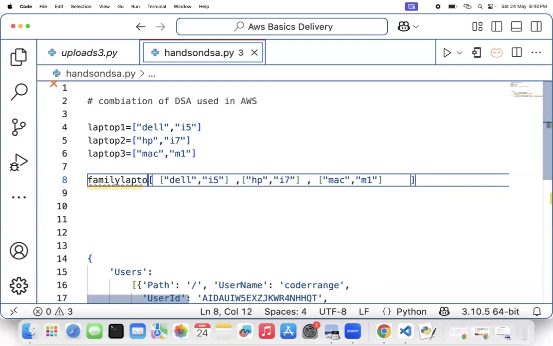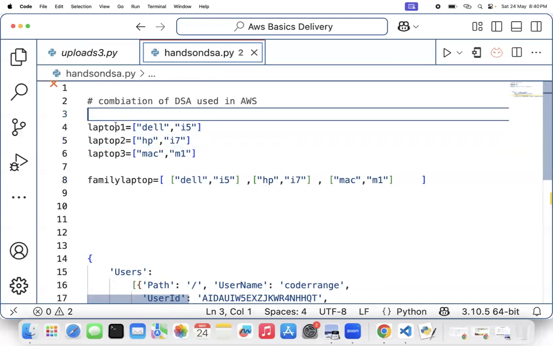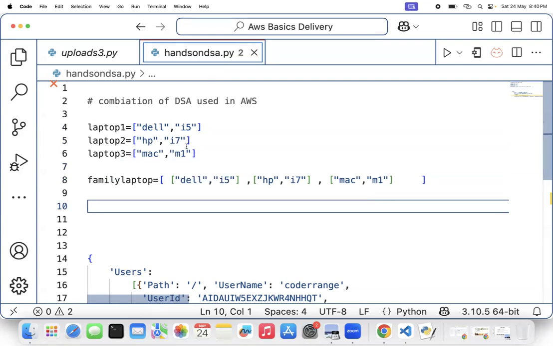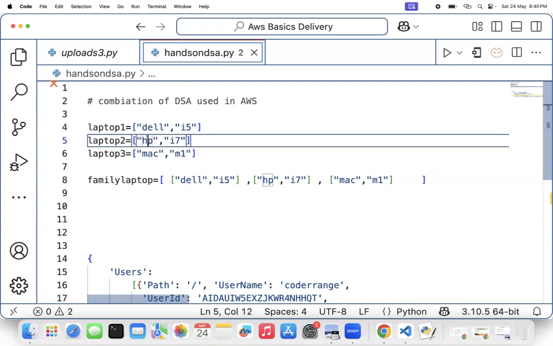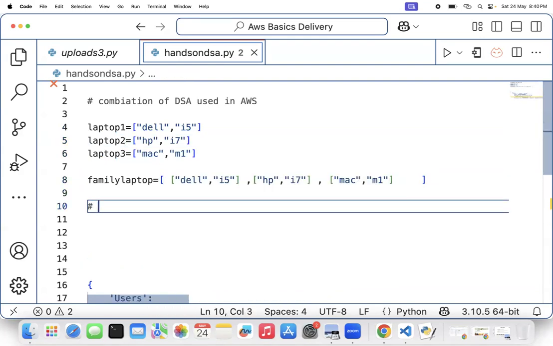Family laptop. That's an object. Inside this family laptop object, I have the son's laptop, one person's data, laptop 2, laptop 3. In this case, for each data structure, I have a variable. Okay. In this case, each laptop has an index. So keep this in mind. So you are actually writing the index of one person in your house if he has a laptop. To access him, index 0, index 1, and then what?